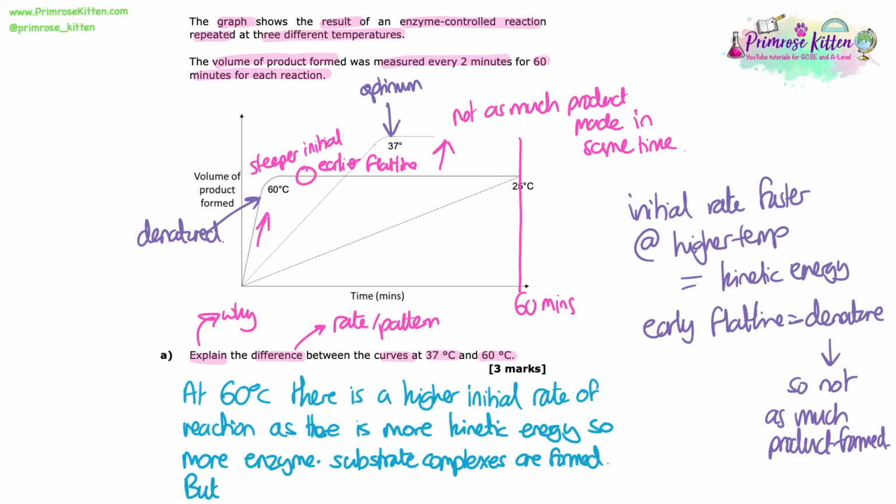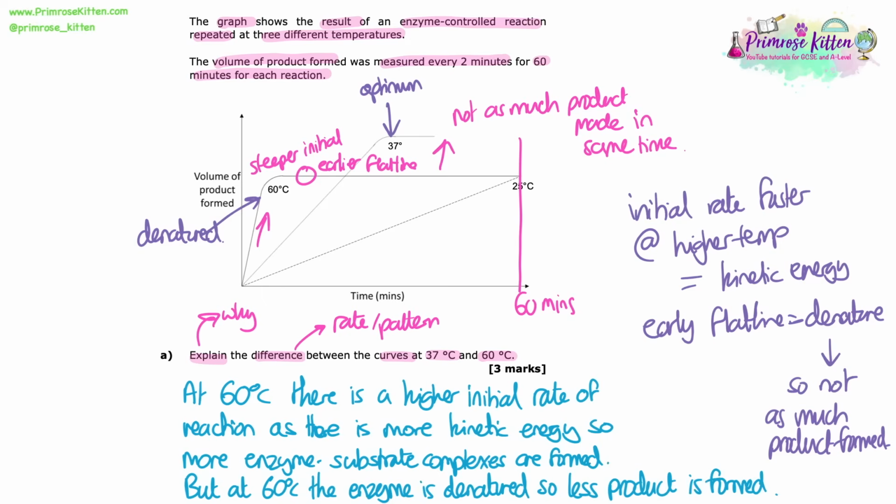As long as you say things like higher, you don't have to specify explicitly that 60 degrees is higher than 37, and therefore this happened more at 60 than 37. If you're saying higher or more than, so you're comparing it in that language, that's fine. So at 60 degrees, the enzyme's denatured, so less product is formed than at 37 degrees.